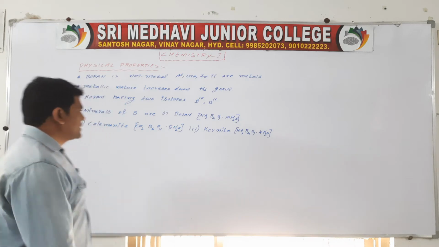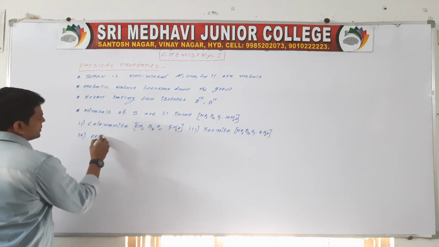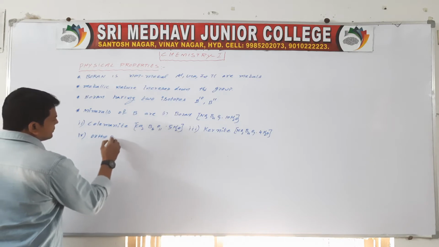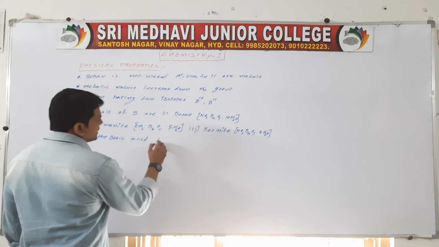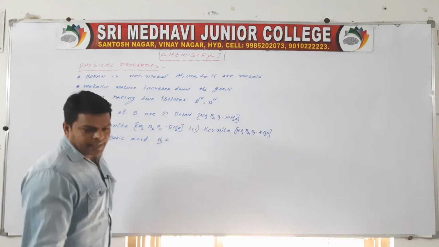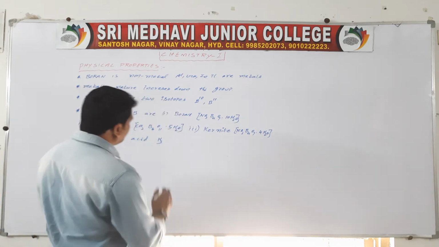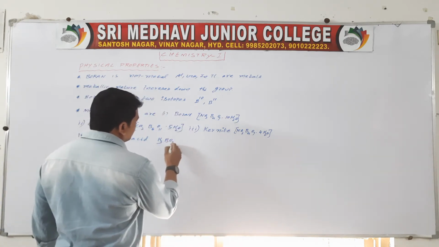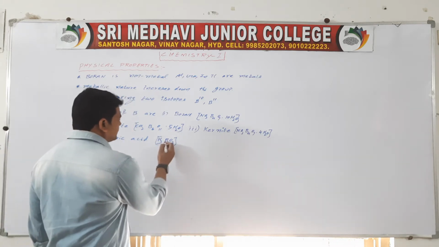And boric acid also. So boron exists in the form of orthoboric acid. Orthoboric acid means H3BO3. It is a weak acid.